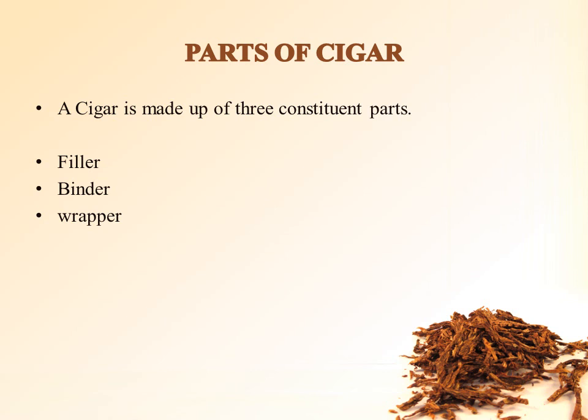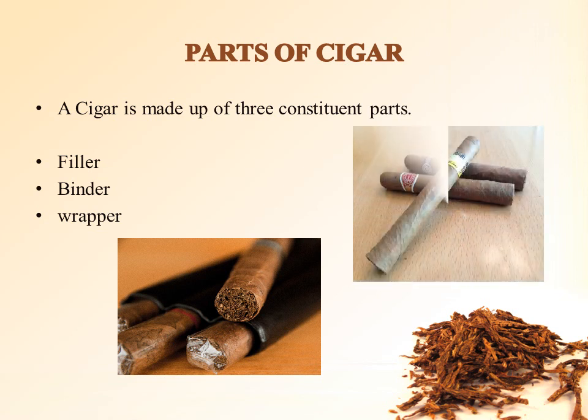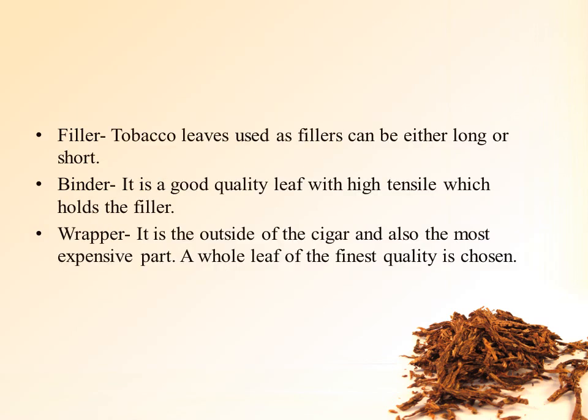Parts of a cigar. A cigar is made up of three constituent parts, which are as follows: filler, binder, and wrapper. Now, let us understand more detail about all three parts. The first part is filler. Filler forms the interior core of the cigar and makes up most of the cigar.